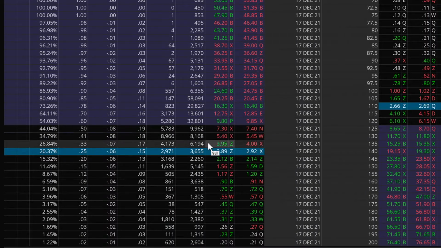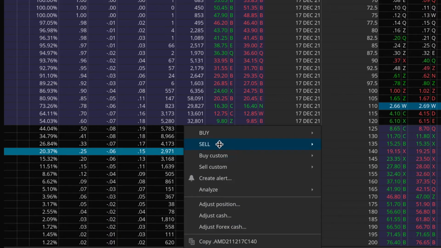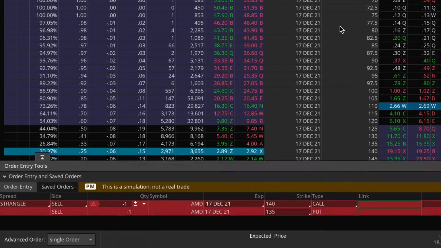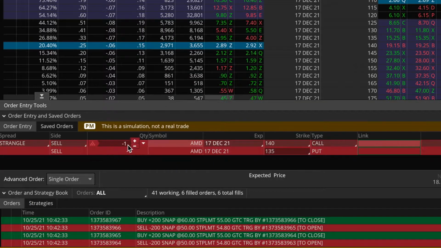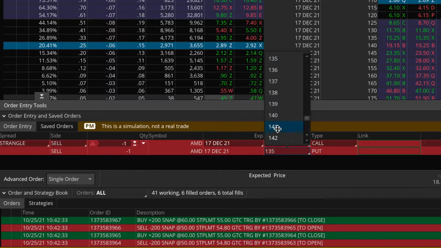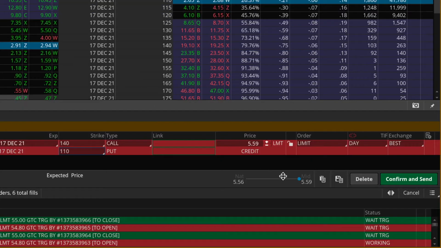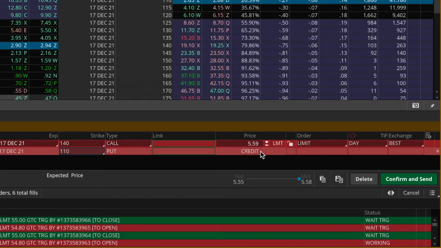And with that being said, we'll go ahead and right click on the call, go to sell and then strangle. Scroll down a bit here. And then down below, here's the order. Sell one contract, 140 strike call option, sell one contract of the 110 strike put option, which is going to be right there. And here we go. Total credit I'm going to receive for putting on this position is about $560. That's definitely worth the risk and also definitely worth the amount of capital I'm going to have to put up to maintain this position. Right?